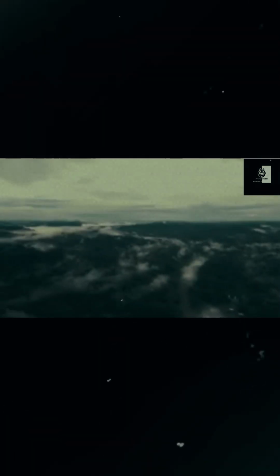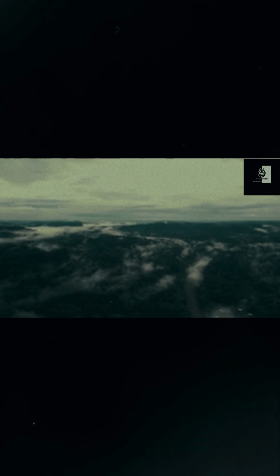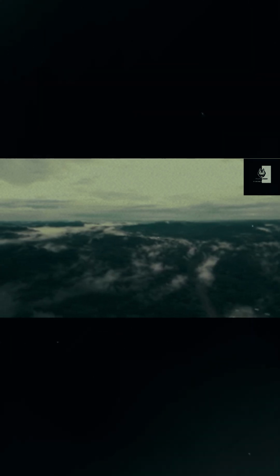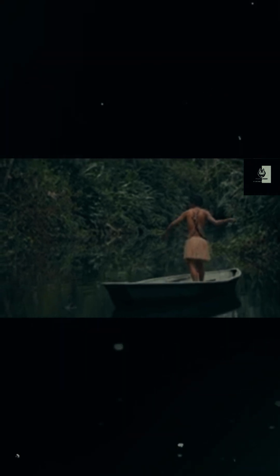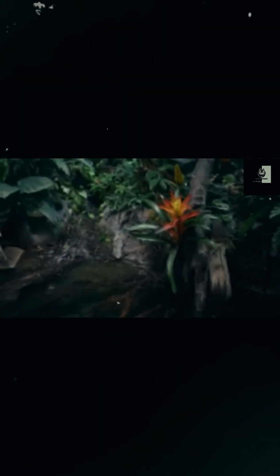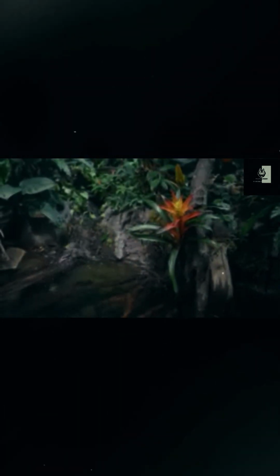Now, one of the main reasons that life has evolved so differently there is its age and stability as a tropical rainforest. This region has been mostly unaffected by ice ages and other major climate events for adaptations among its plants and animals. Most of the rainforest's nutrients are found within the living vegetation rather than in the soil itself.